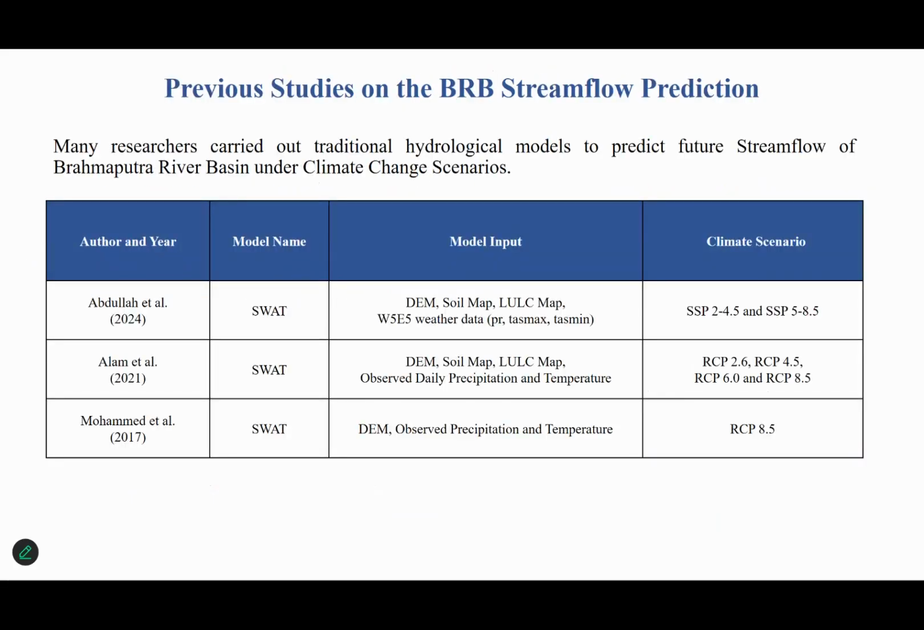These are the previous studies that have been conducted on the Brahmaputra River stream flow prediction. At the top, you can see the Abdullah et al. study. They used the physical process-based SWAT model in order to predict future stream flow of the Brahmaputra Basin based on the recent CMIP6-based scenarios. The rest of the studies on this catchment predicted future stream flow of the Brahmaputra River Basin based on RCP-based scenarios. Therefore, in this study, we will employ deep learning-based techniques in order to predict future stream flow of the Brahmaputra River Basin based on the recent CMIP6-based SSP scenarios.